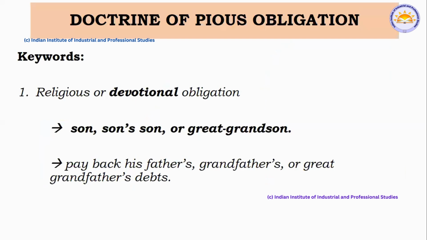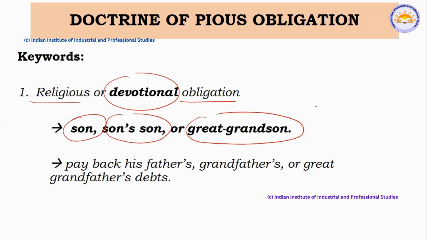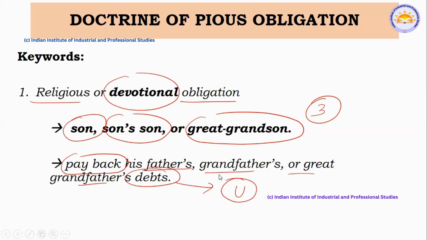Next, the doctrine of pious obligation. What do you mean by that? It was a religious or devotional obligation on whom? On the son, son's son, and great grandson. Three generations, so you have to keep that in your mind. What was that obligation? To pay back the father's, grandfather's or great grandfather's debt. Debt of what kind? Again, Vyavaharika debt, not Avyavaharika debts.